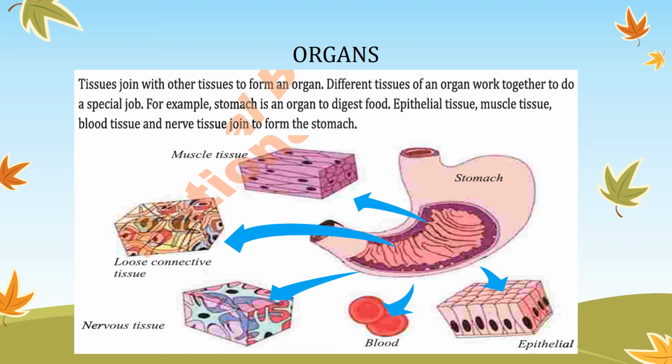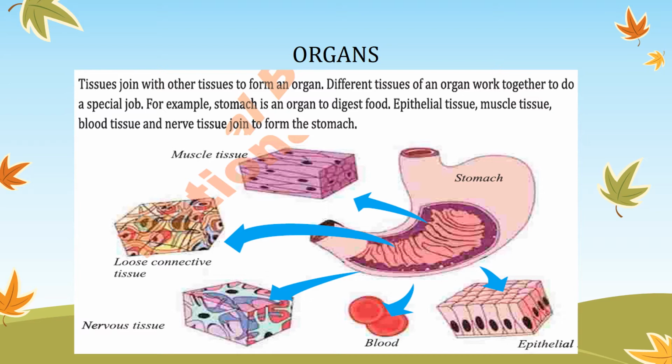Just like you can see here the example of the stomach. The stomach is an organ and it is formed by the combination of different types of tissues. Now you can see in this picture which types of tissues make up the stomach. Here you can see the muscle tissues, loose connective tissues, nervous tissues and the epithelial tissues.